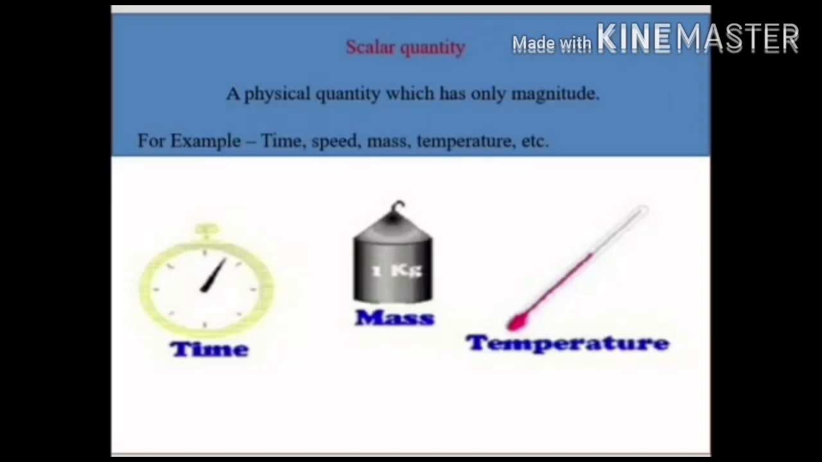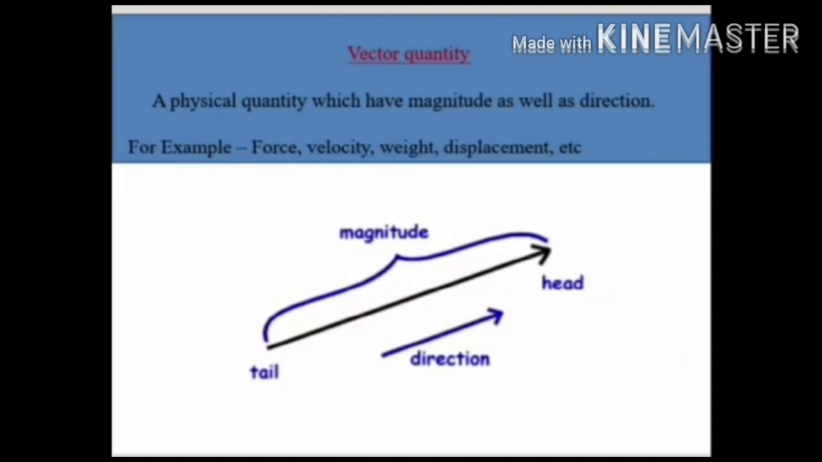Now, a scalar quantity. A physical quantity which has only magnitude, for example, time, speed, mass, temperature, etc. Vector quantity. A physical quantity which has magnitude as well as direction. For example, force, velocity, weight, displacement, etc.